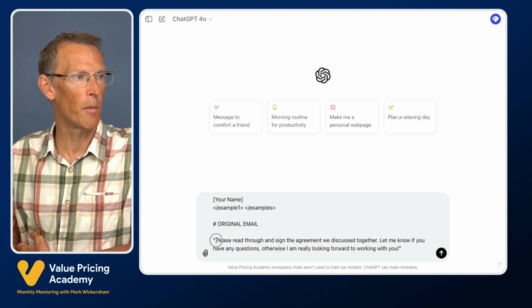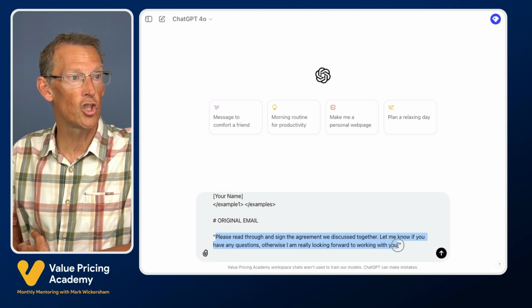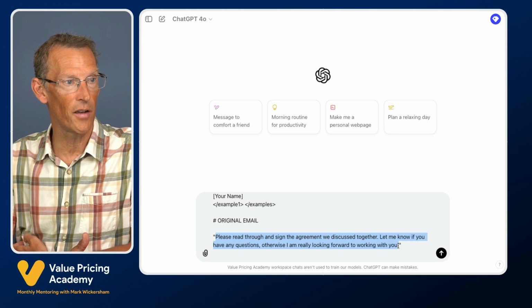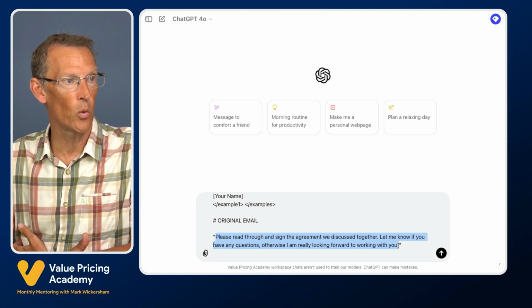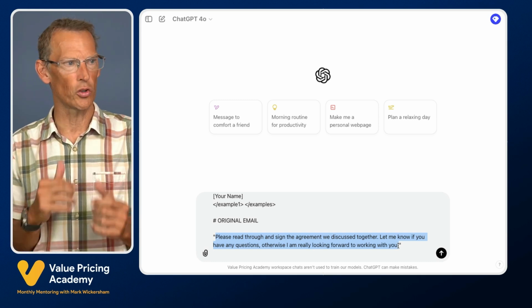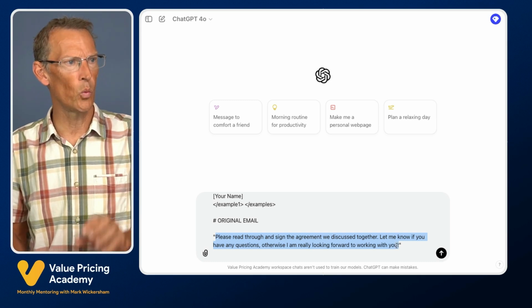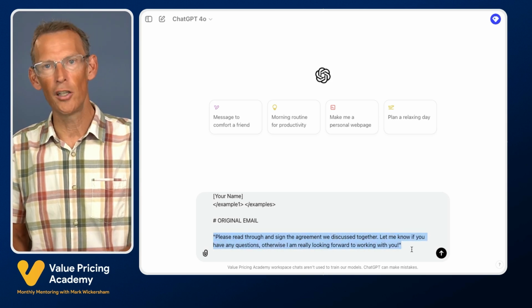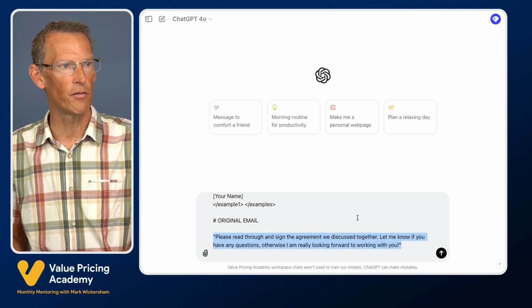And this one actually comes from Ignition. It says, please read through and sign the agreement we discussed together. Let me know if you have any questions. Otherwise, I'm really looking forward to working with you. It's an okay email, but it's a little bit short. So what we do with this prompt is we simply feed it whatever original email you want it to improve at the end of the prompt.